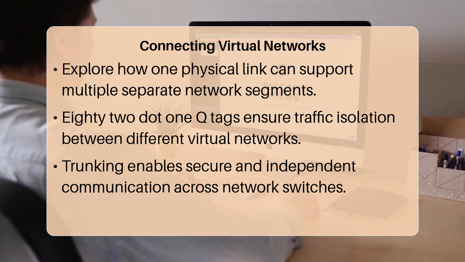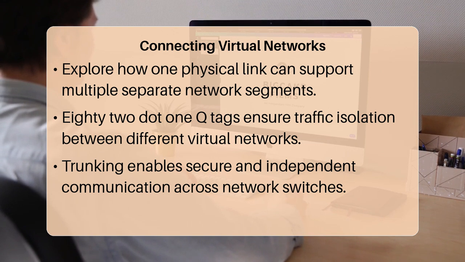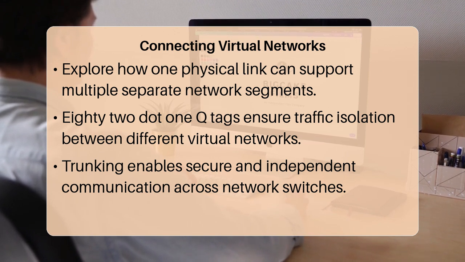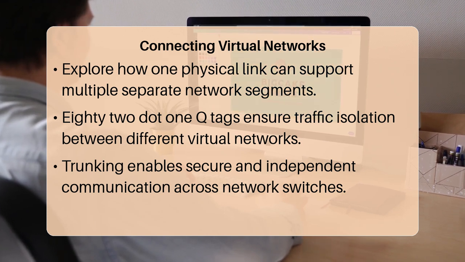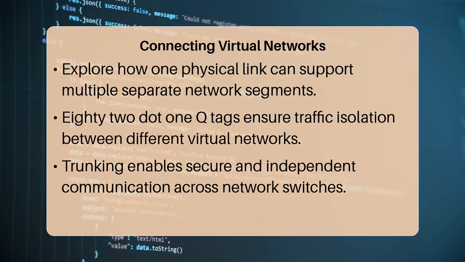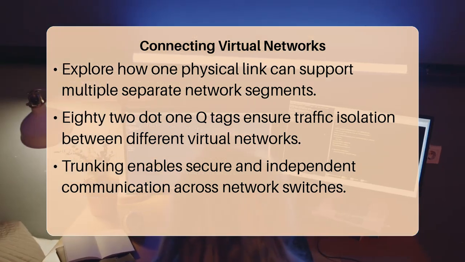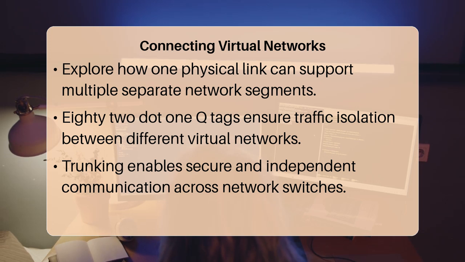Virtual Local Area Network, or VLAN, trunking isolates traffic interswitch by using a tagging mechanism, typically 802.1Q, which adds a small header to Ethernet frames. This tag explicitly identifies which virtual local area network the frame belongs to, ensuring that only devices configured for that specific virtual local area network can process the traffic. The 802.1Q standard is key to this isolation.